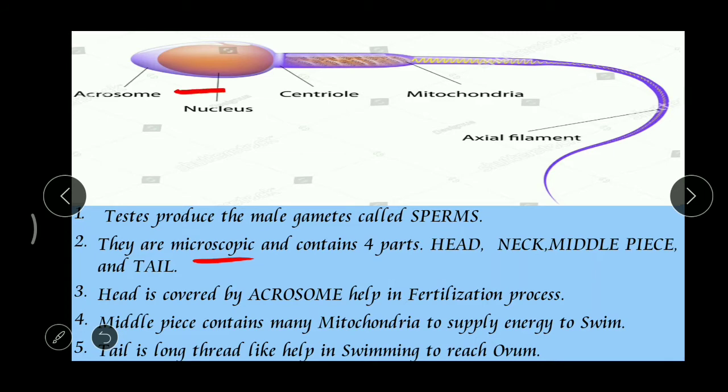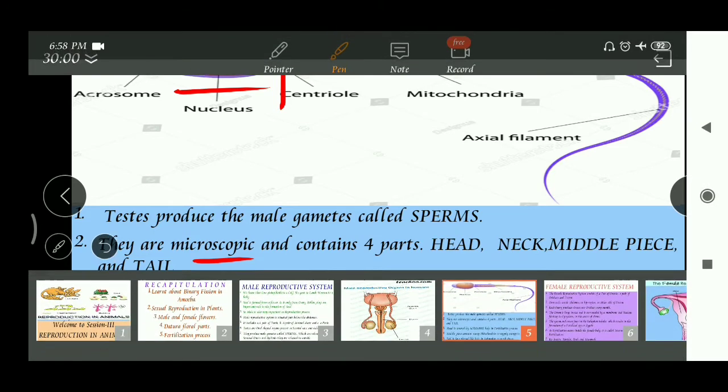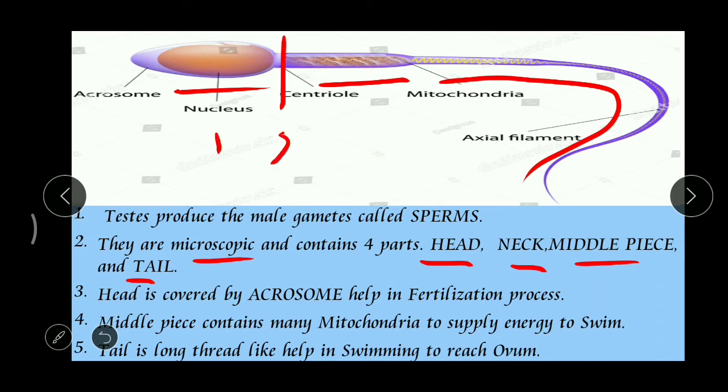So this portion is called the head, the first one. Here, this is the neck. The next, this is the middle piece. And the next part, all this is said to be the tail. Head, neck, middle piece, and tail. The first one is the head, the next the neck, then the middle piece, the third part, and this is the tail, the fourth part.